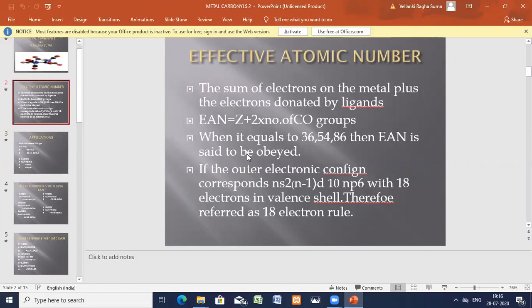And why are we calling this the 18 electron rule? Because the outermost valence shell has the ns2, (n-1)d10 and np6 configuration.